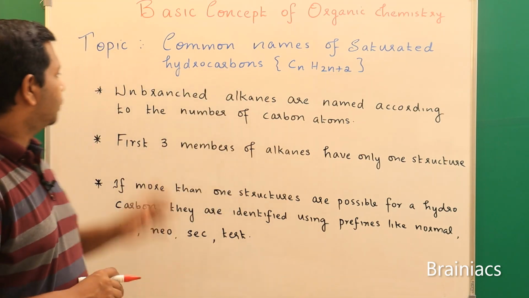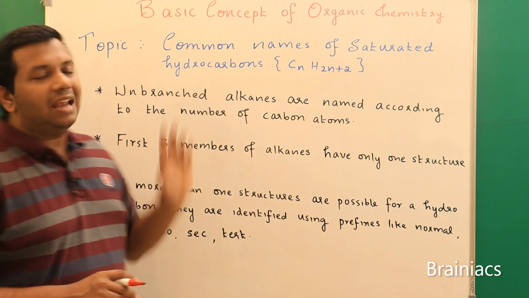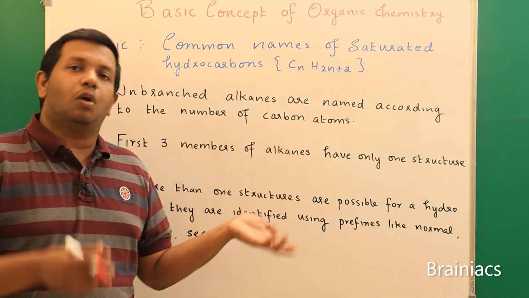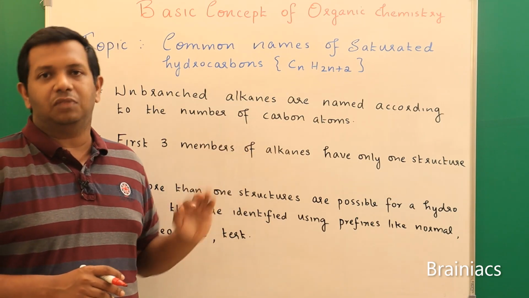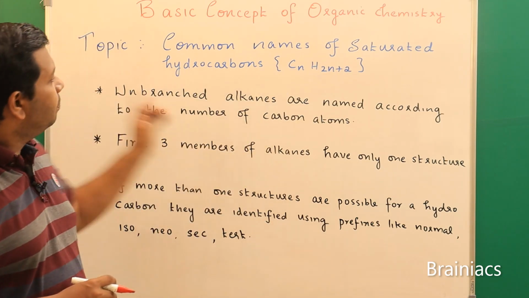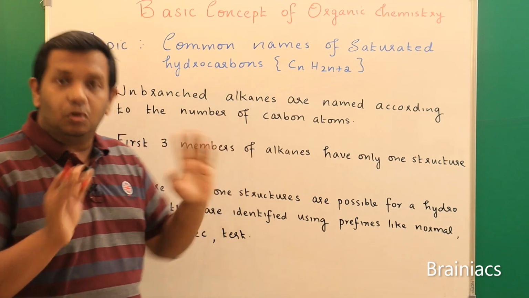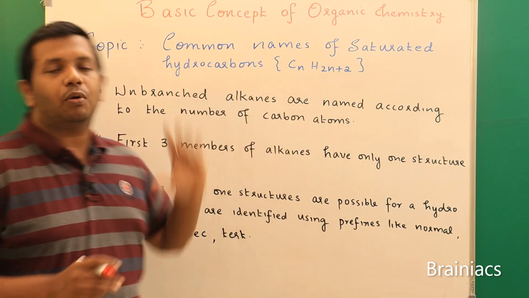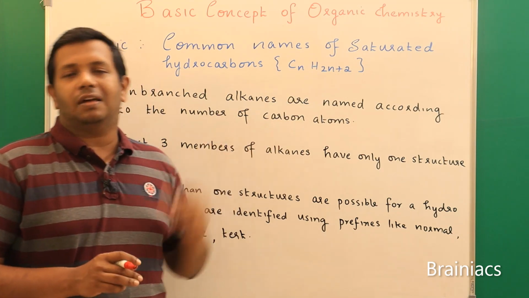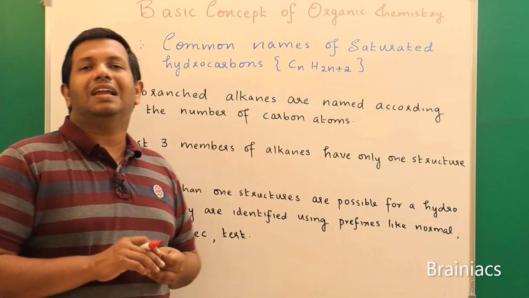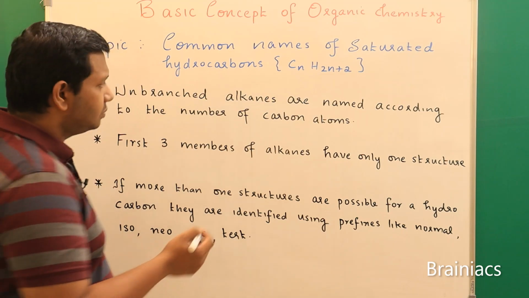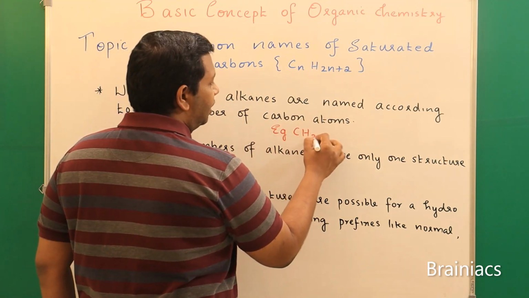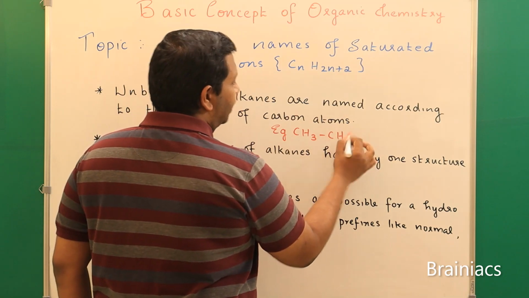Okay, so the first thing is, when you are trying to draw alkanes, there can be branches or no branches. I will explain what it is. So first see unbranched alkanes, that is, if there is no branch. Unbranched alkanes are named according to the number of carbon atoms. For example, ethane: you write CH3, CH3, and you know that there are no branches.